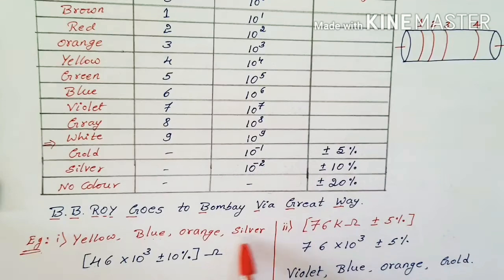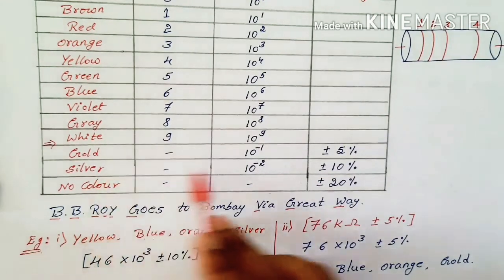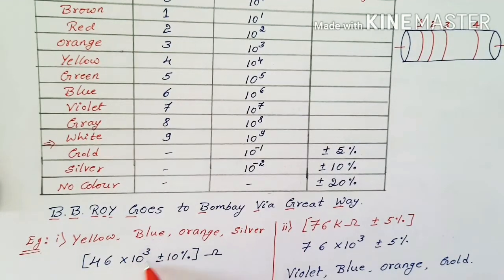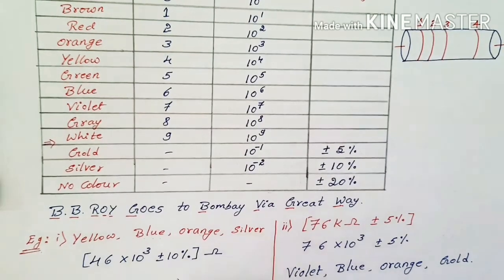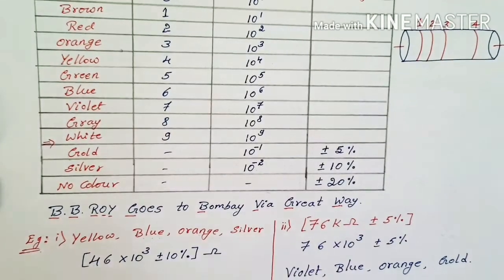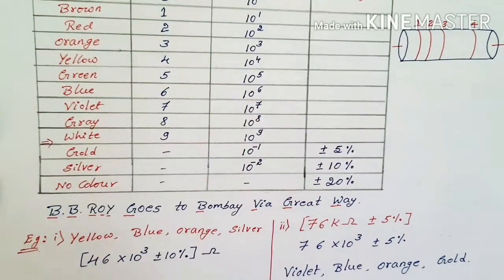The fourth one is always a tolerance. Silver has a tolerance of plus or minus 10%. So 46 into 10 power 3 ohm, plus or minus 10%. We can also call it kilo: 46 kilo ohm plus or minus 10%. This is how we find the resistance value by using the color.